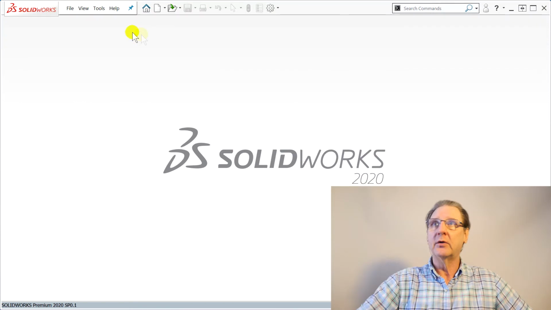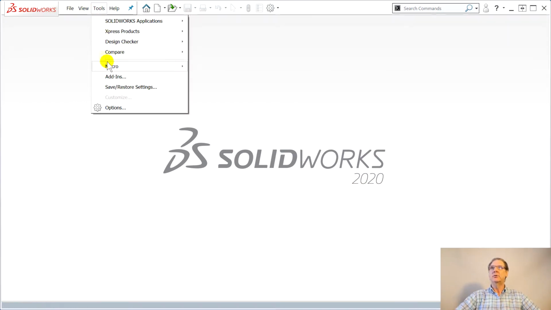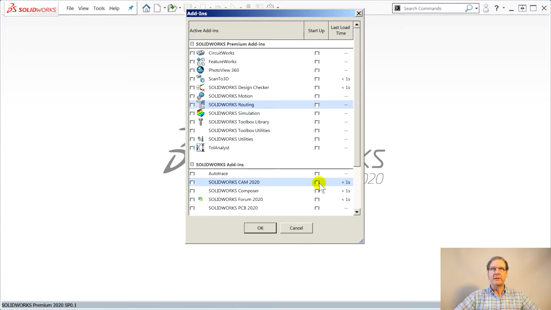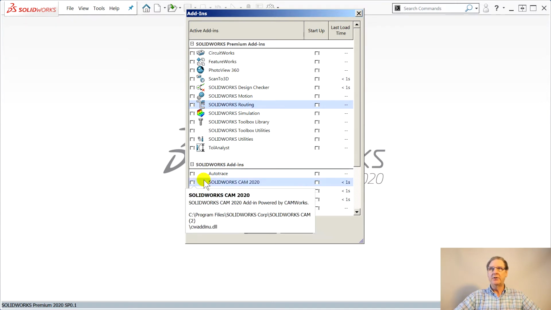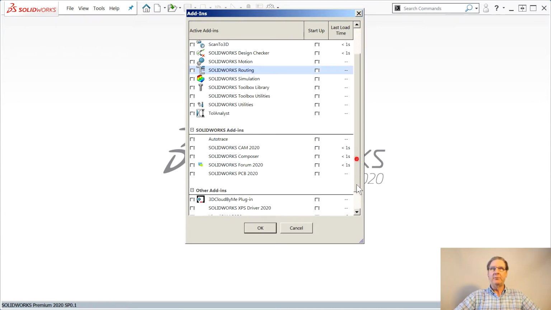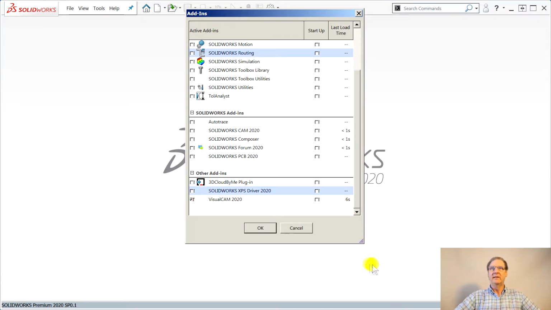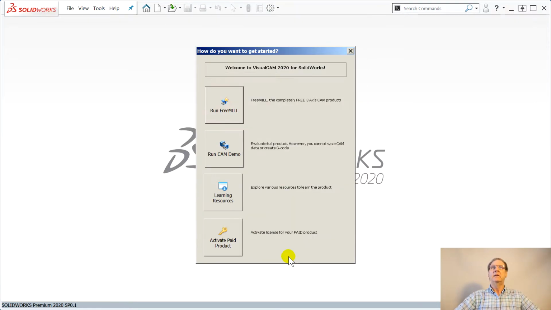Let's go look at SolidWorks. I've fixed all those issues by going in. You say Tools, Add-ins. I've left the SolidWorks CAM unchecked at startup. You've got to watch this. Unchecked to run. And then they put down here Visual CAM. I don't want it at startup. I'll decide when to run this. So you say okay. And now it gives you that same splash screen.